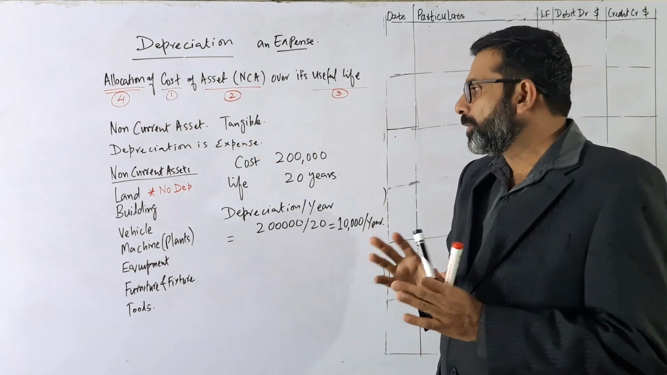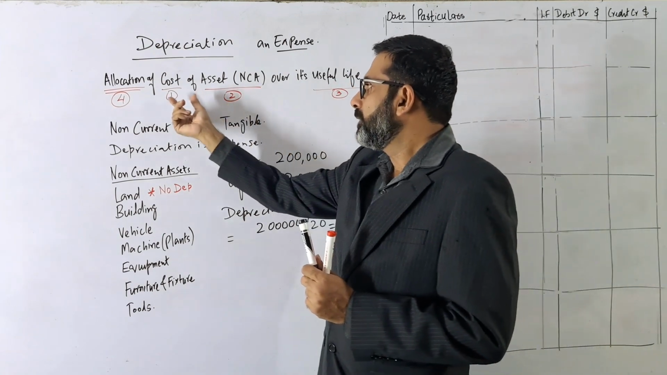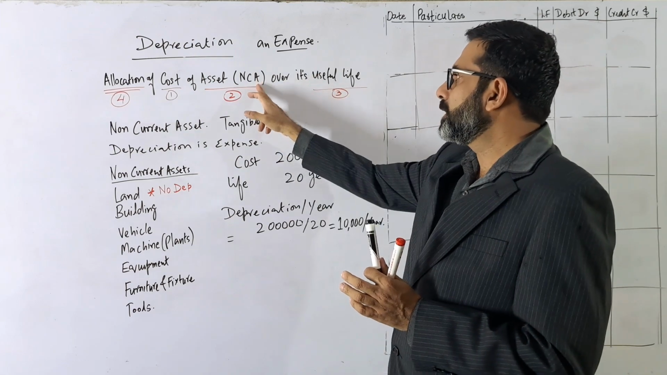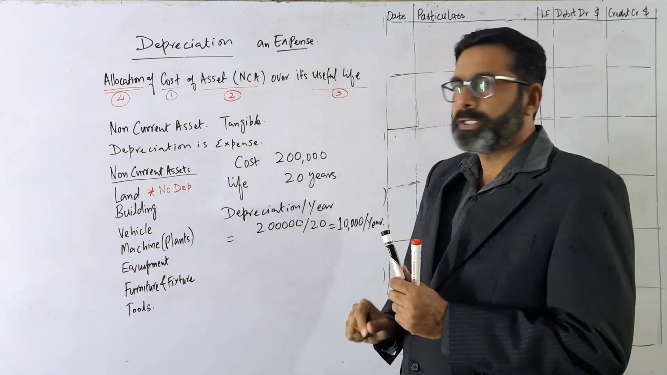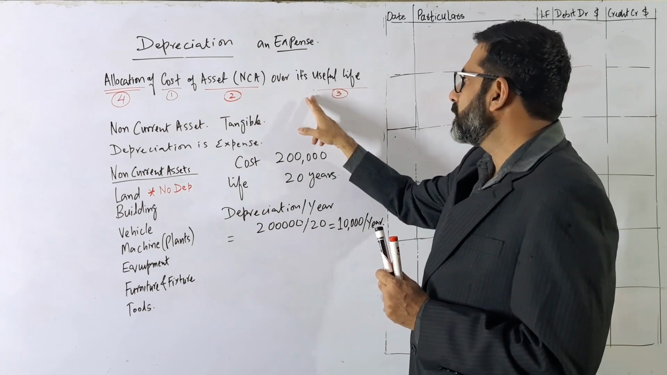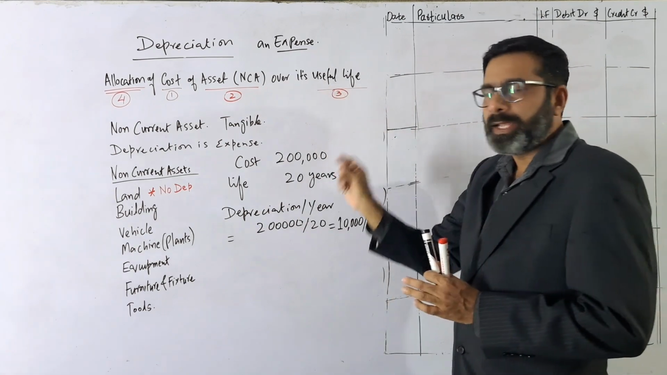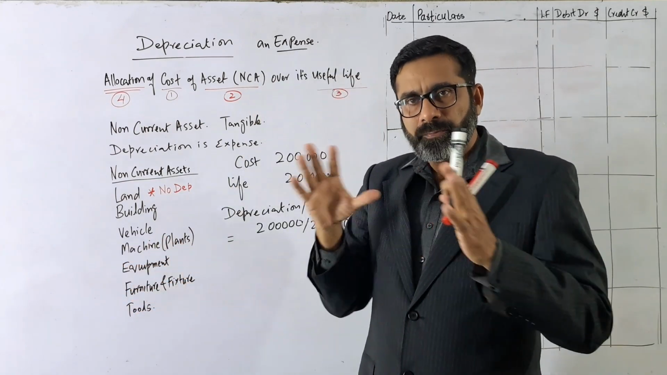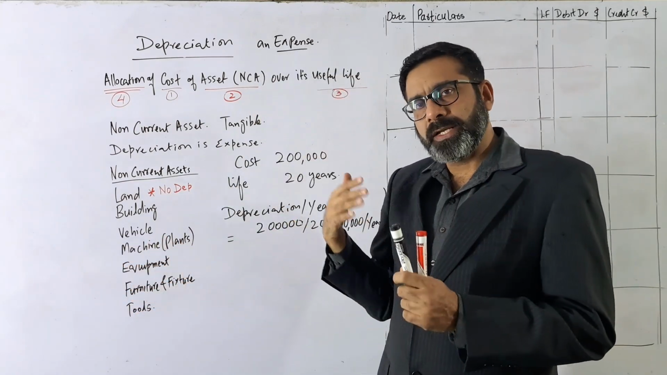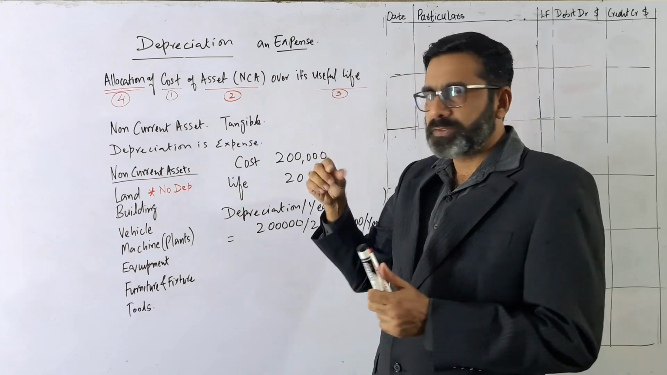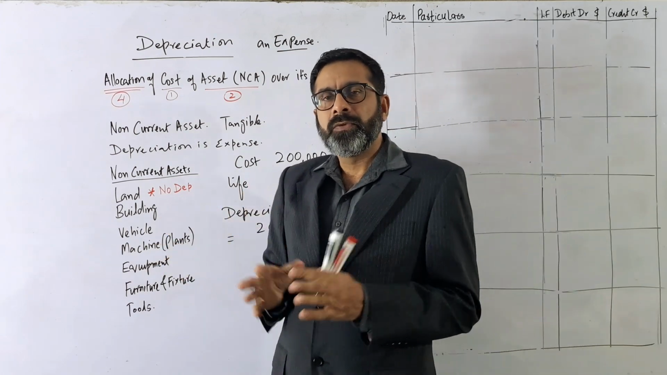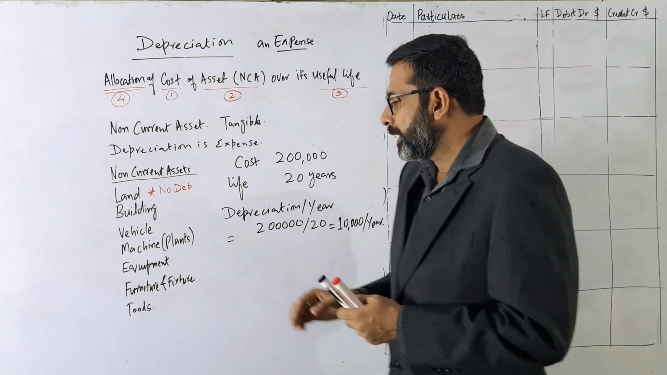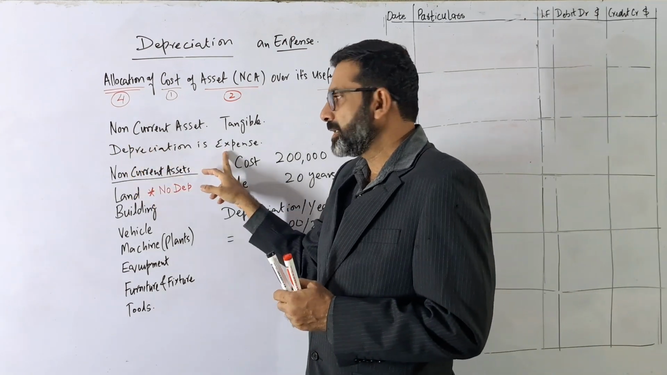So we have four main things. First of all, we have to consider the cost of the asset, and the asset we have to consider is the non-current asset. And the third thing we have to consider is its useful life. And then what is depreciation? It is basically the distribution. So we have paid the total amount for the next 5 years, 20 years, 30 years. So what we have to do is distribute that, allocate that. Now, depreciation is what? Depreciation is an expense.